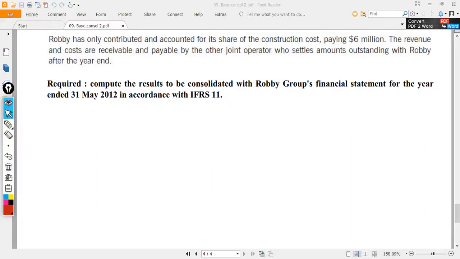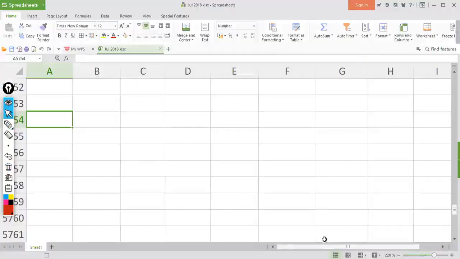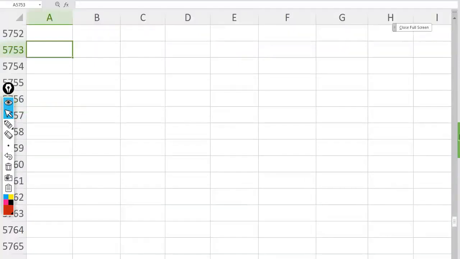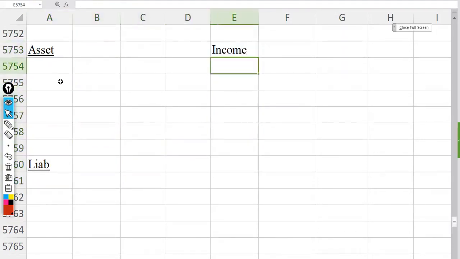Okay, I'm going to use my Excel to do this. Assets, liabilities, income, expenses.